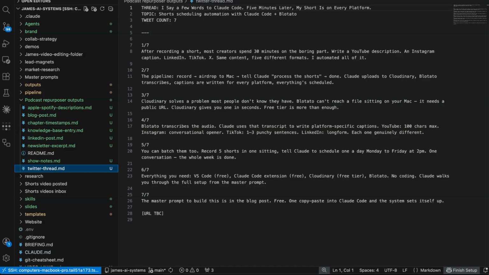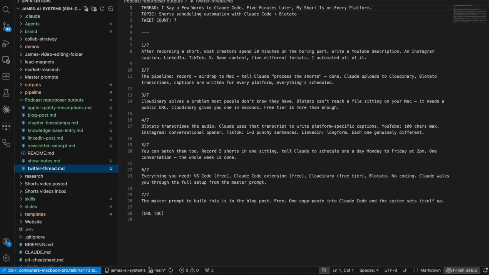This gives you the content, but what about getting it out of the door? So I've already built the scheduling side to this. There's a video where I walk through using Potato, which is a social media API platform where you can take the content files like these and then automatically schedule them to, say, LinkedIn, Twitter, Instagram, various different social media platforms without having to touch the browser. I'll link that at the end and in the description if you want to catch that video.